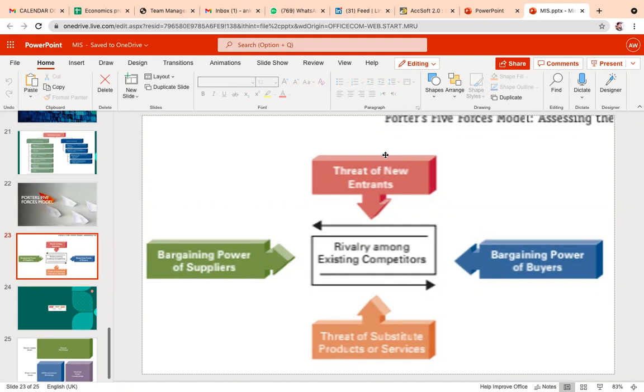So increase the supply. Increase the supply, okay.